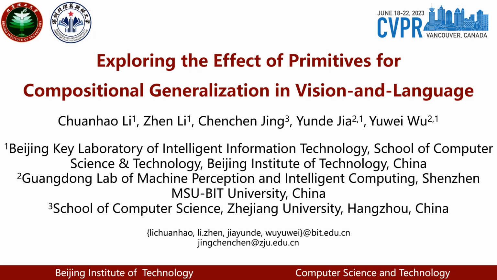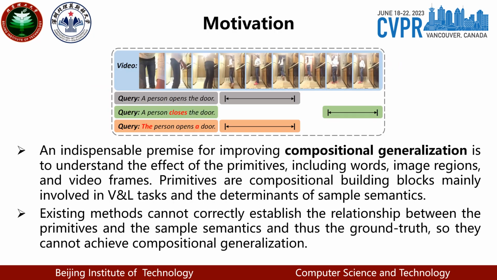I'm very glad to share our recent work with you, exploring the effect of primitives for compositional generalization in vision and language. Compositional generalization is one of the fundamental properties of human cognition. An indispensable premise for improving compositional generalization is to understand the effect of primitives, including words, image regions, and video frames. Primitives are compositional building blocks mainly involved in vision and language tasks, and the determinants of sample semantics.